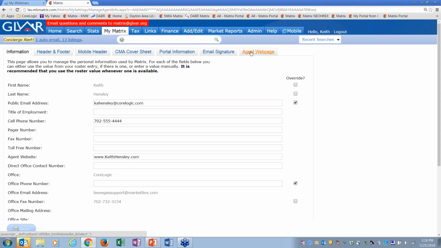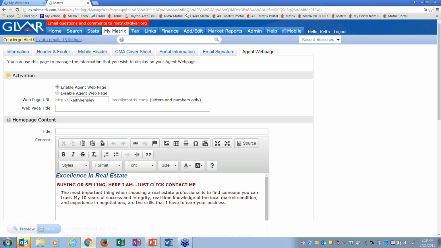Okay. Agent web page, I really don't want to get into this because that's kind of an advanced feature, but I do want to say for those that have Fusion and you're using your website in Fusion, you'll need to make sure you copy and paste everything out of your website in Fusion, because on June 1st you will lose that. Okay, so if you have some verbiage, if you used the Fusion website, you knew we had the basic messages, whatever. If you have a Fusion website and you like that stuff, copy that and paste it into here, or copy it and paste it somewhere else, like a Word document, because you're going to lose it on June 1st. So I want to make sure you know about that.